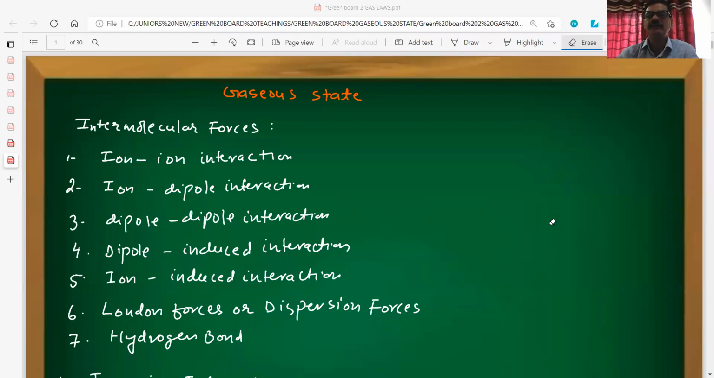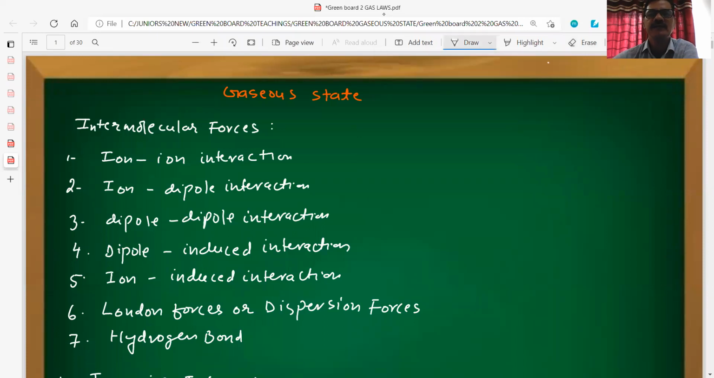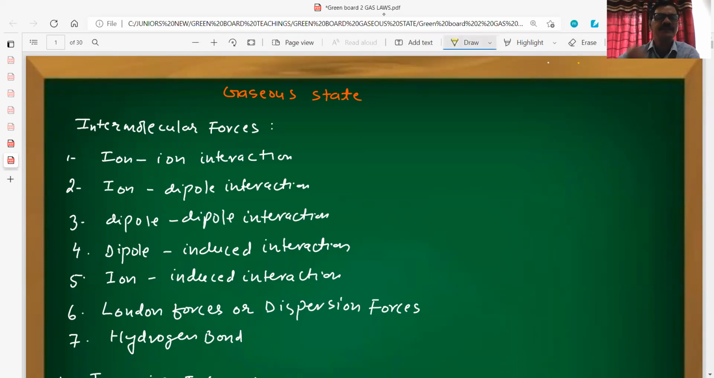Good evening to everybody. So today we are going to discuss the intermolecular forces. This is part of the gaseous state for the JEE or NEET syllabus. Here we can see the intermolecular forces basically present in gases, or in liquids or any other state. Intermolecular forces are divided into various categories.